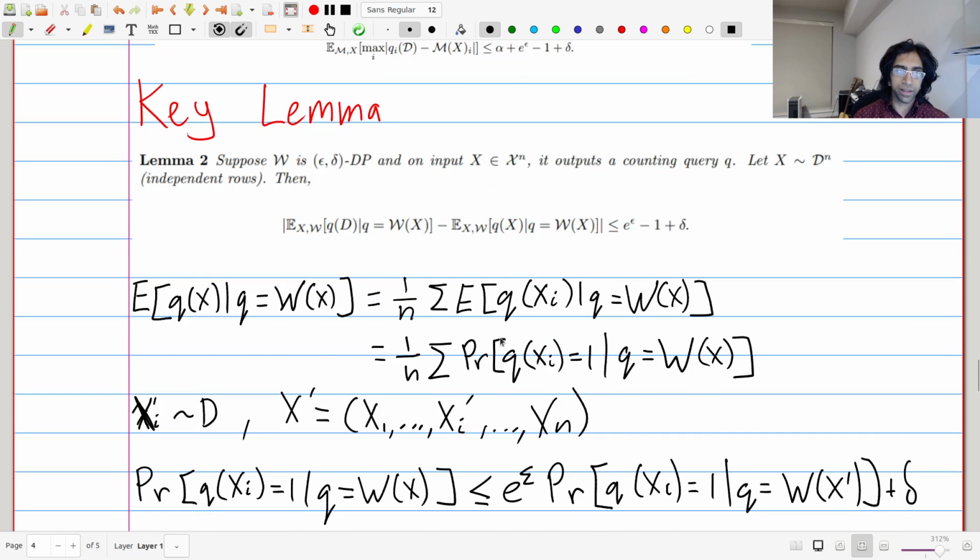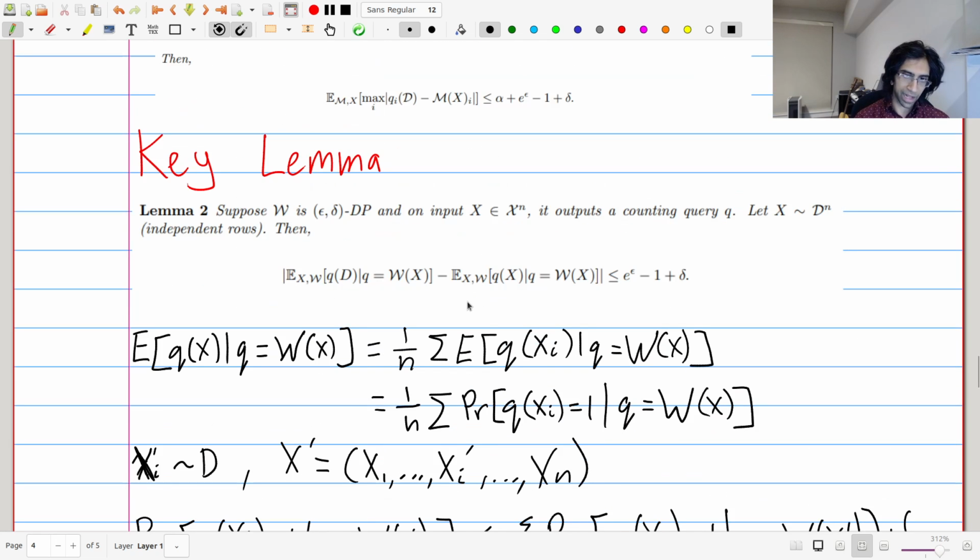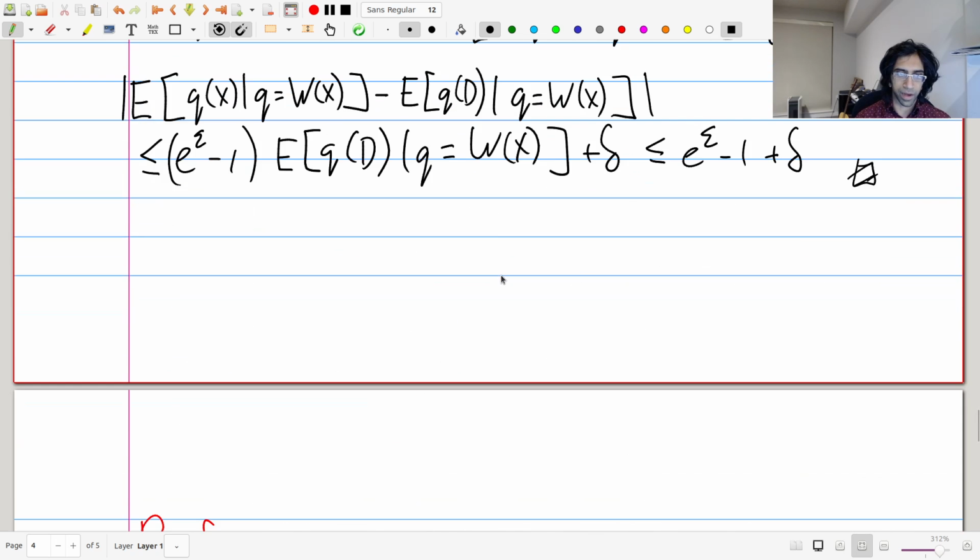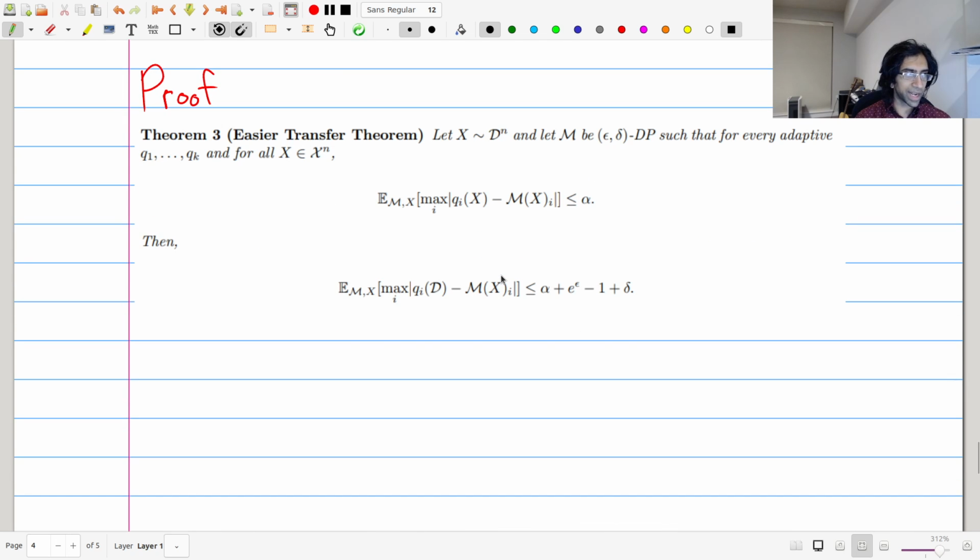Okay, so what did this lemma say? This lemma said essentially that if you do the analysis on the past data set in a differentially private way, it can't possibly give you a query which differs significantly in terms of the value on the data set versus the distribution itself. Cool, so that's pretty much most of the work that we're going to do. Let's complete the proof of this as follows.